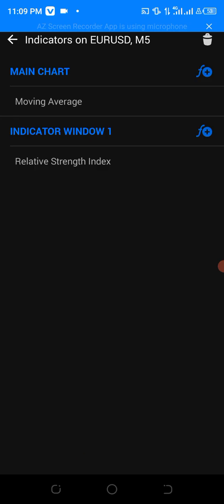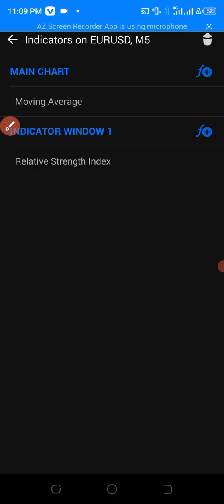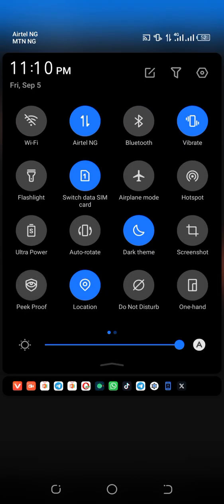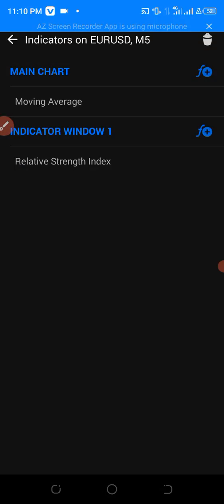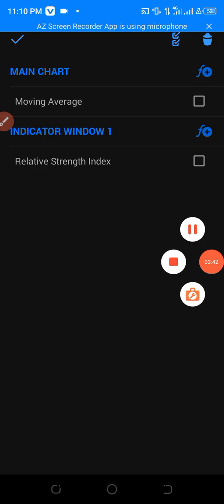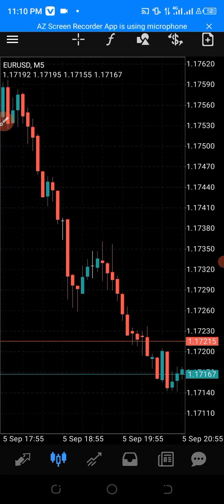There is an icon at your top right hand corner here, the delete symbol. So you're going to click on that symbol. Yeah, delete. I'm trying to delete it. Hold on. Okay, you click, yeah. When you click on it, it's going to delete. You delete them, and they are gone.